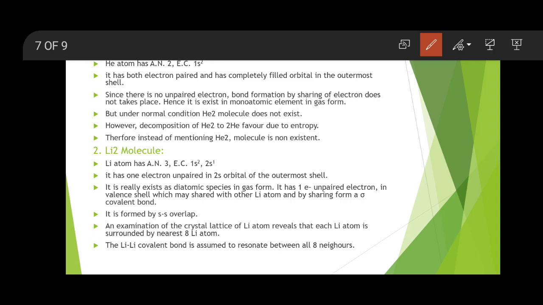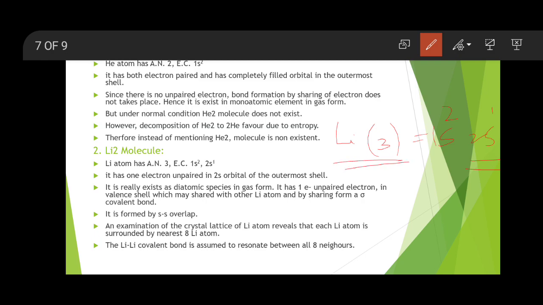Now the second example is the Li2 molecule. Lithium is the third member of the periodic table. Lithium has atomic number 3, and its electronic configuration is 1s2, 2s1. So a total of three electrons are present in the orbitals of lithium. The first shell has two electrons, and the second shell, which is the outermost shell, has only one electron. So this one electron of lithium in the outermost shell is available for bonding.